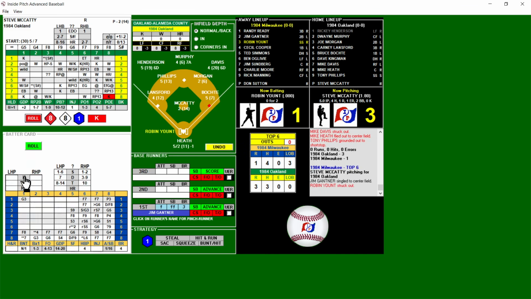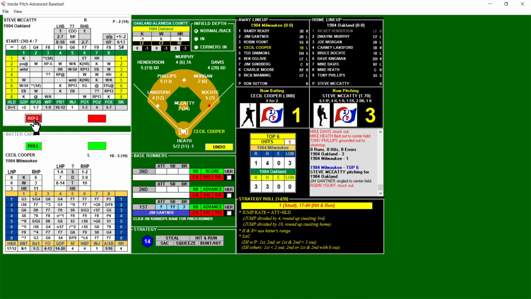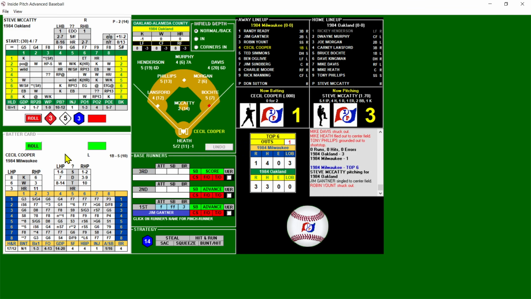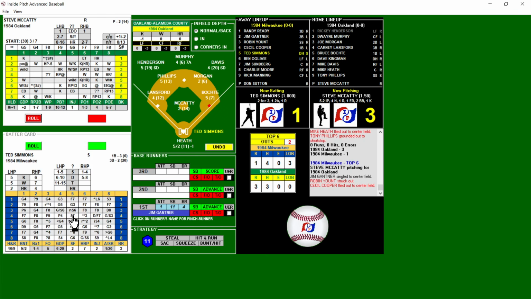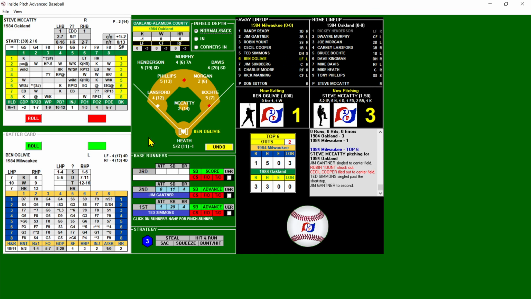1 out. Runner on first, and it's going to be Cooper. Cooper against righties has decent power. 11 for home run. Possible error on a throw, but this is just a fly to center. 2 out, and that'll bring up Ted Simmons. And there's a blank. And against a righty, that's a base hit. Runner holds at second. First and second, 2 out for Ben Oglivie.